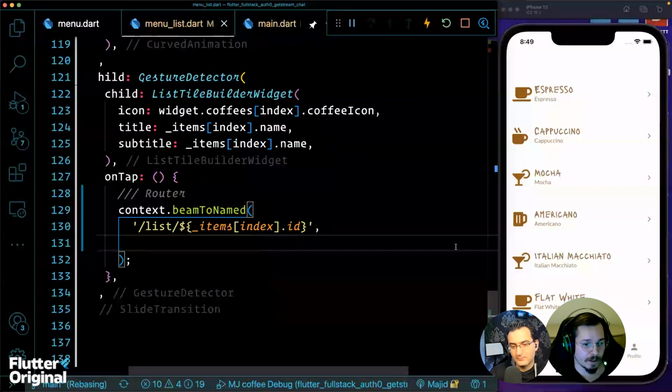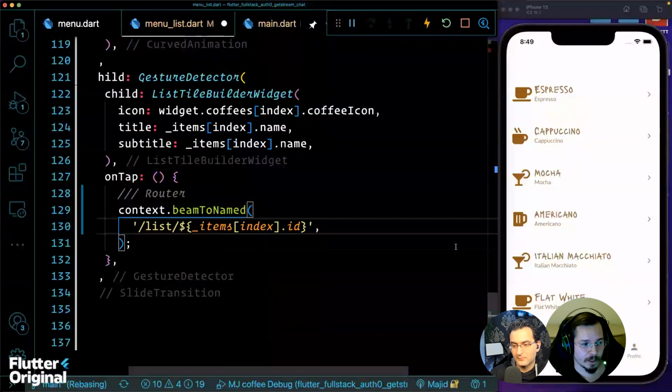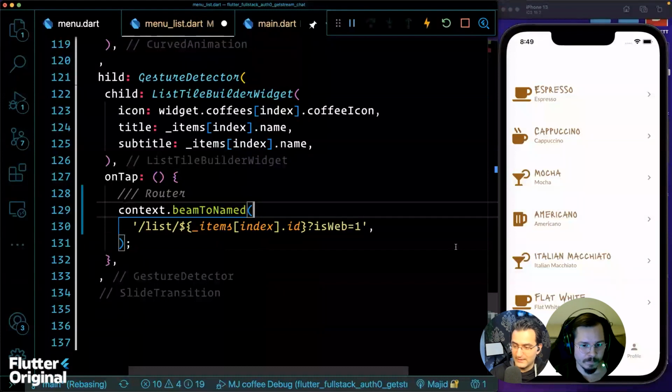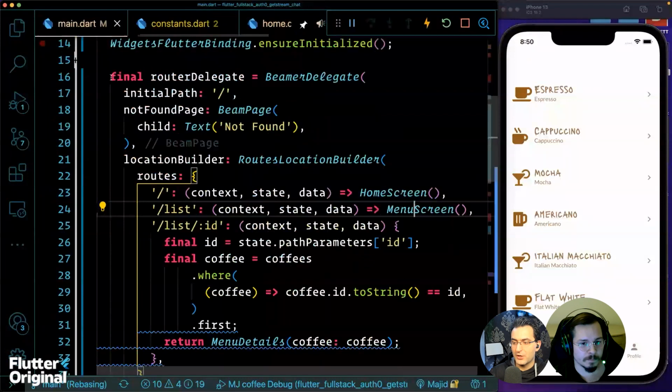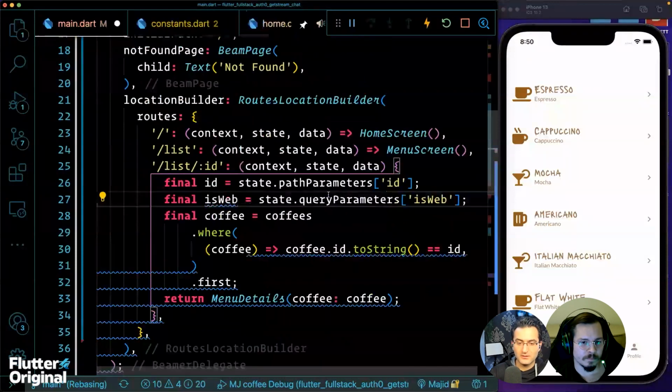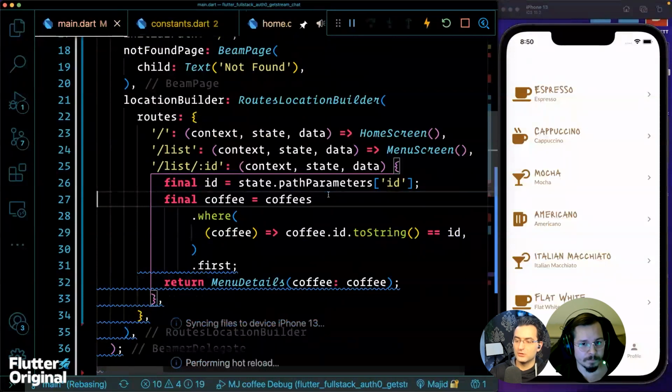Yeah, you can type them in the path. Just like this, put a question mark and like that. Let's say is web, just something equal 1. And that's going to be parsed as a query param, which means I can come back and print it there. Then I'm going to have my query param here, is web, and then I can look at the is web, for example, something like that. Yeah. Good.